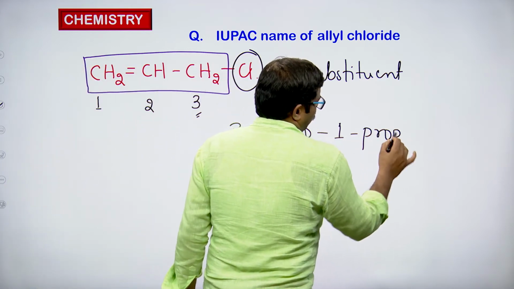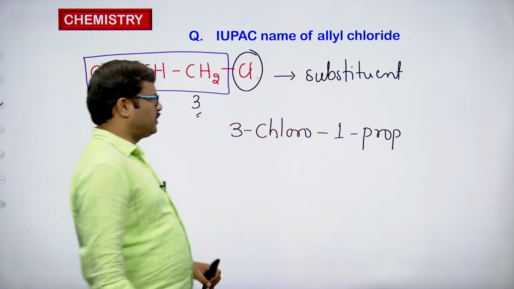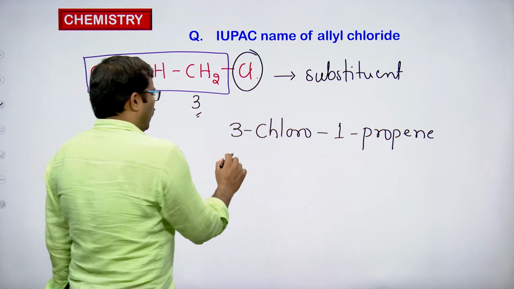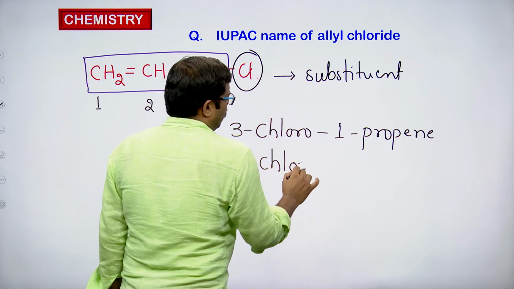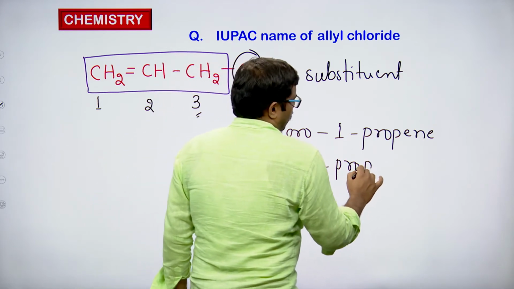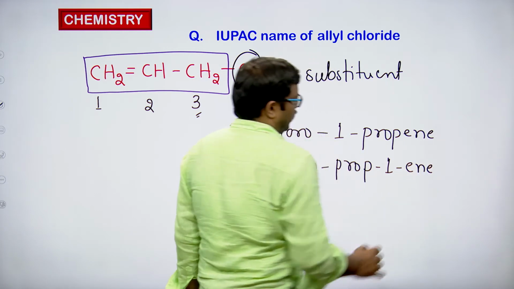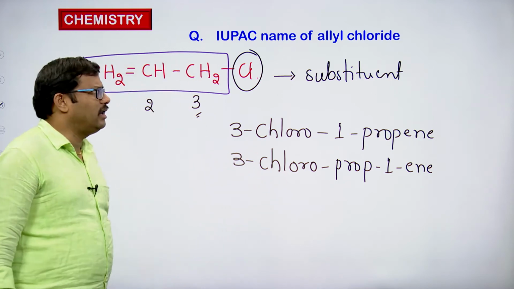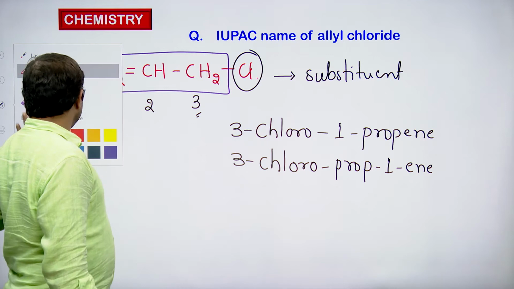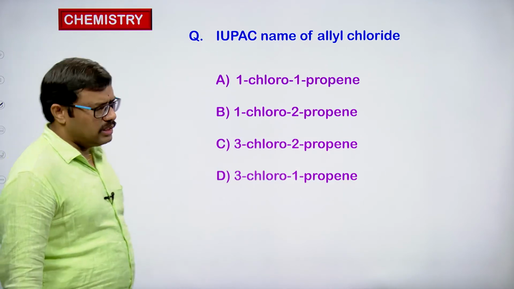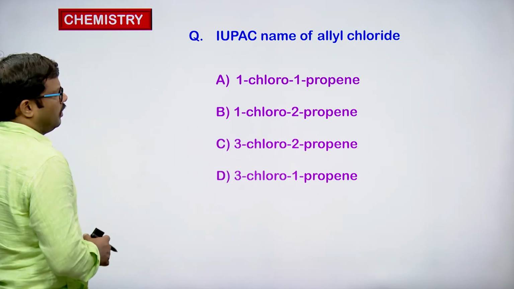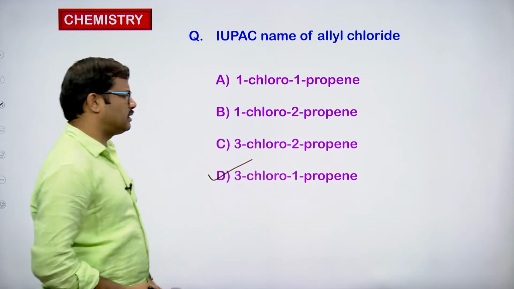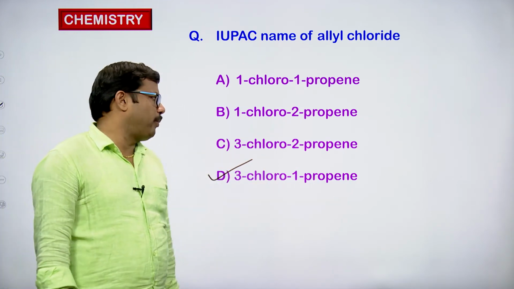The 3-carbon chain we call prop. Since a double bond is present, ene should be added. It should be 3-chloro 1-propene, or you can also write it as 3-chloro prop 1-ene, which is one more way of naming allyl chloride. Let us see the options. It should be 3-chloro prop 1-ene or 3-chloro 1-propene. So option D, 3-chloro 1-propene, is the correct answer.